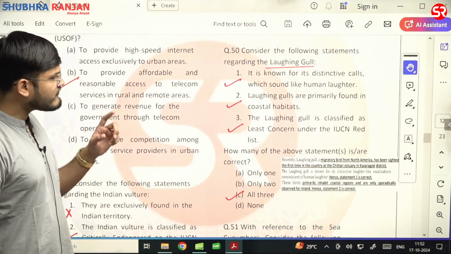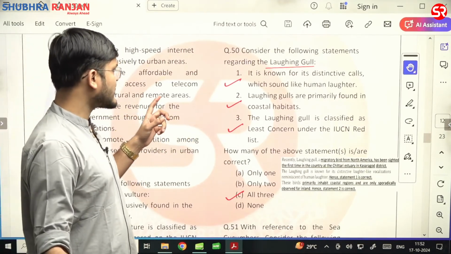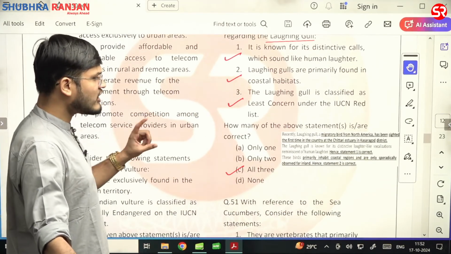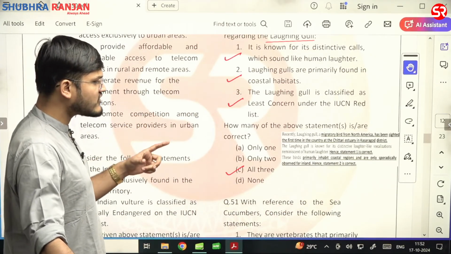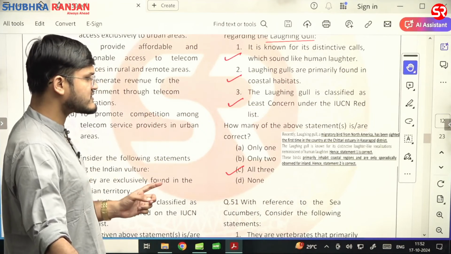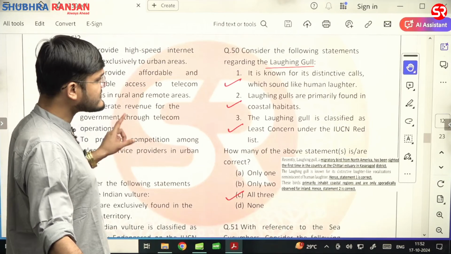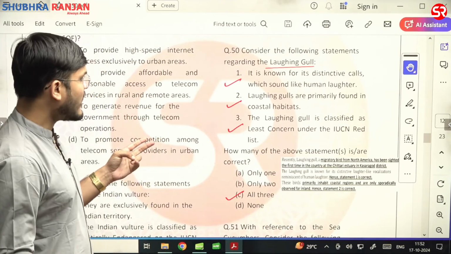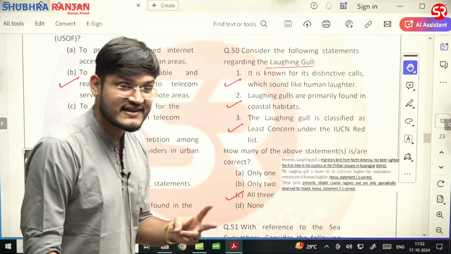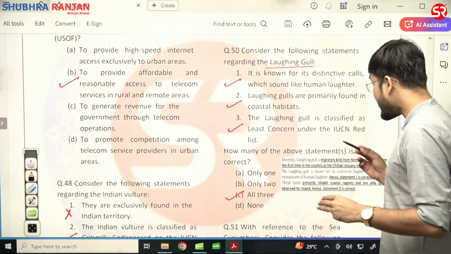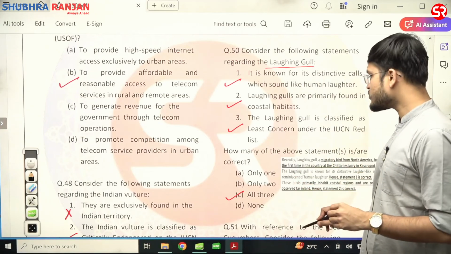Now laughing gull, with reference to the statements regarding the laughing gull, let us see. Recently, laughing gull, a migratory bird from North America, has been sighted for the first time in the country at the Chittari estuary in the Kasaragod district. It has distinctive calls which sound like human laughter. Yes, laughing gulls are primarily found in coastal habitats. Second statement is also correct. Laughing gull is classified as least concern under the IUCN Red List. Third statement is also correct.